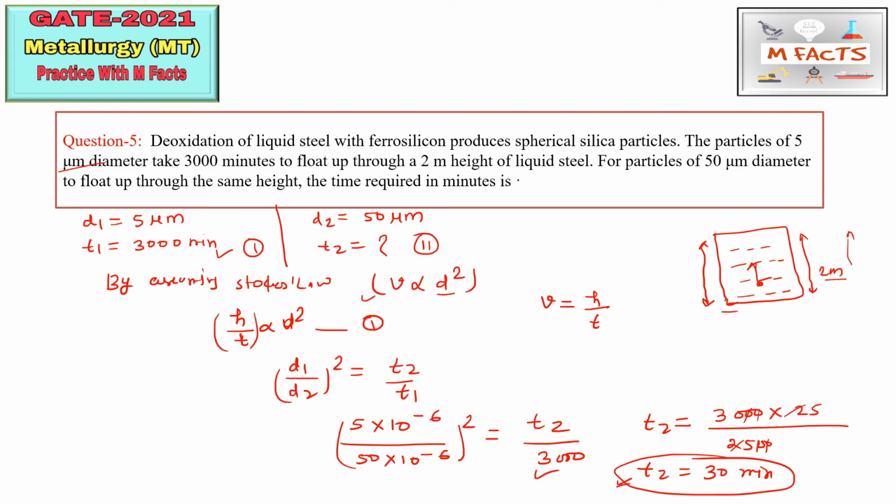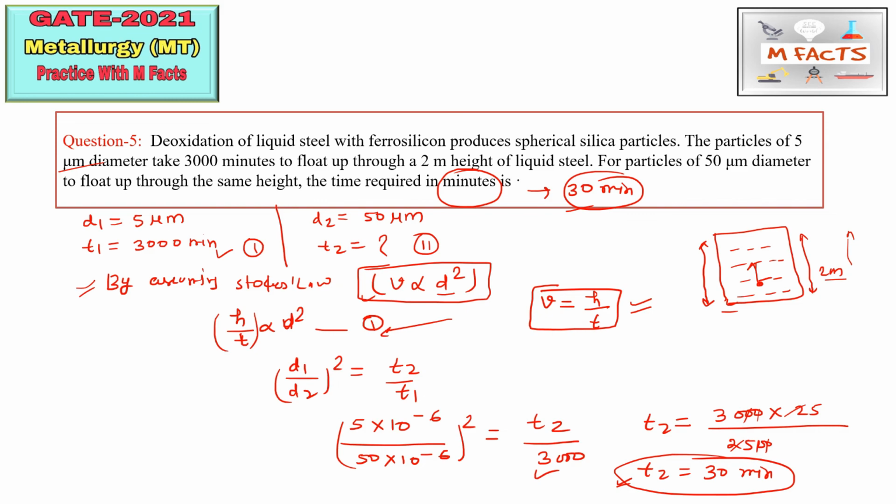In this question they are asking for minutes, so the answer for this question is 30 minutes. Hope you understood this question. This question is very, very important. You just need to assume Stokes law, because the particle is floating in a liquid, so we can assume Stokes law, and using simple aptitude we can find the relation between h by t and the diameter, and solve the question. So 30 minutes is the correct answer for this question.